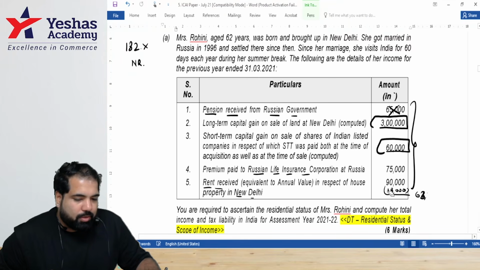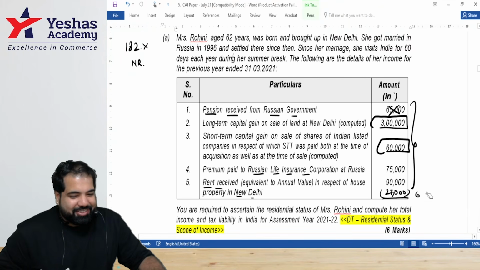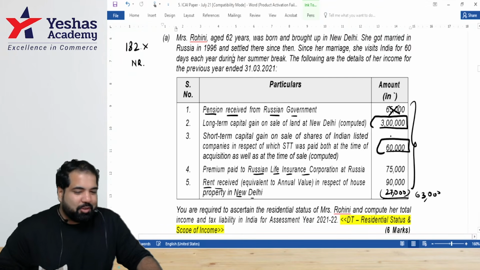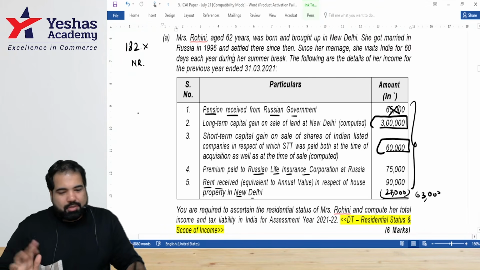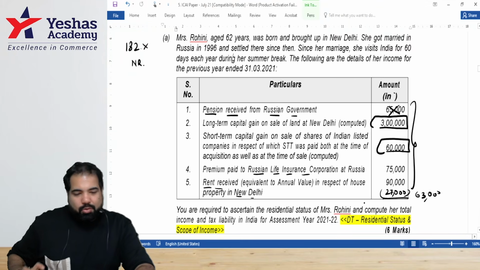63,000. Sorry, my bad. I don't have a calculator. Total dependency on calculator. So this is how many thousand? 63. So can we total up 3 lakh, 4 lakh, 23,000. So that's her residential status and total income.